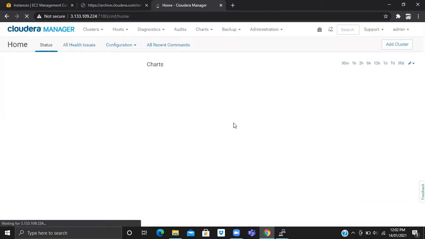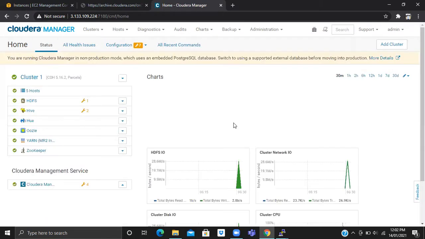In that node, you need to log in from Putty, and then install the MySQL database and the MySQL connector over there. After that, you need to create a database and grant privileges.